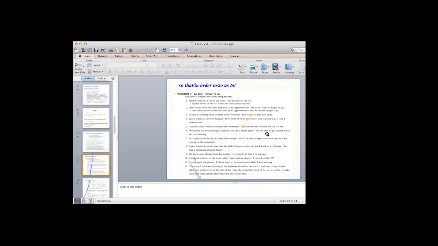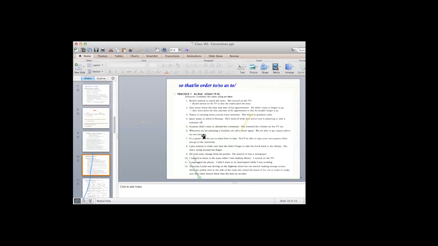Itinerary means your travel program or schedule. Okay, so we call a travel agent so that we would be able to get expert advice on our itinerary. You can say that.